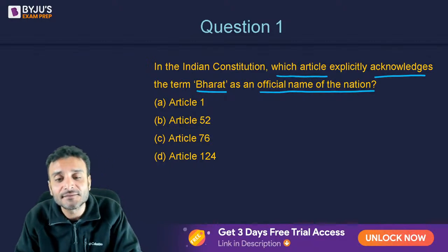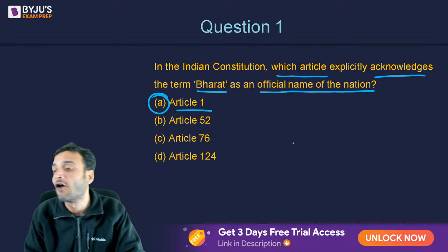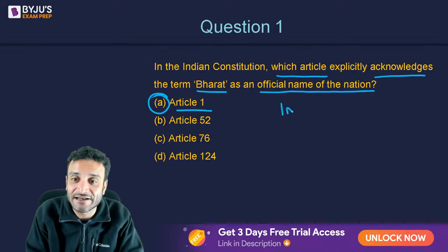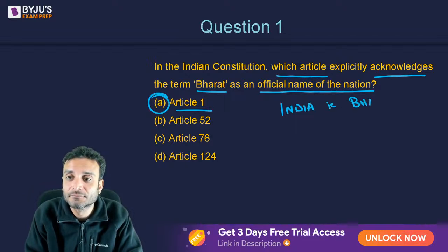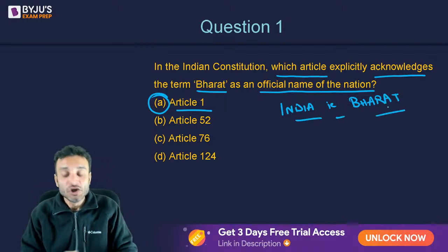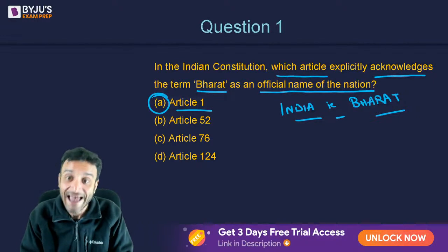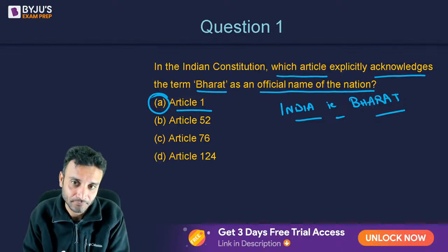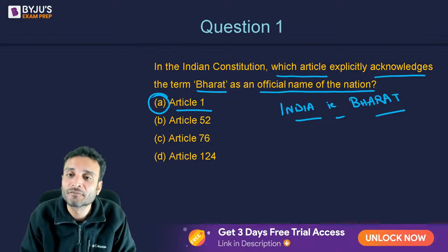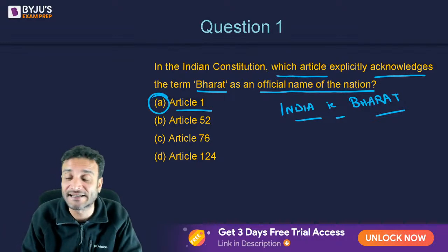And the correct answer is option A. Article 1 of the Indian Constitution says that India, that is Bharat. Is that clear? So India and Bharat can be used as one and the same thing because the Constitution of India states so. Very important question for those of you who are preparing for other law entrance examinations especially.